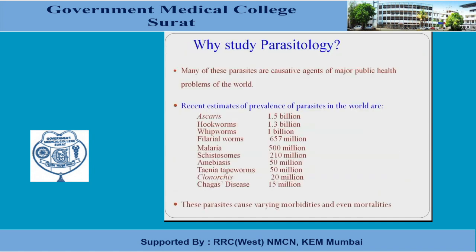Why do we have to go into detail about the laboratory diagnosis of parasitology? Because there are so many parasites which are causing agents of major public health problems all over the world. Recent estimates of the prevalence of parasites are mainly in the billions, in the form of Ascaris, hookworm infection, whipworm infection, filarial worm, malaria, schistosomes, amoebiasis, taenia, that is the tapeworm, clonorchis, and Chagas disease. So millions of people are affected by parasitic infection, with high mortality and morbidity. So it is very important that we have a proper diagnosis of parasitic infection as early as possible.